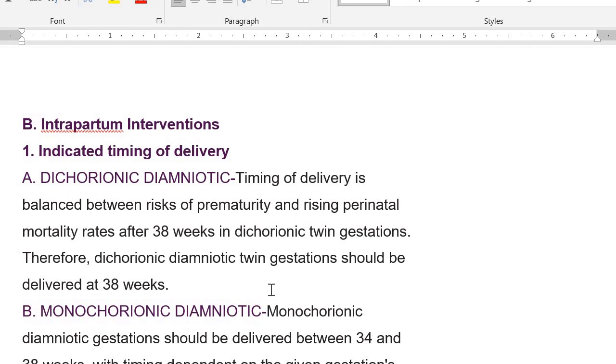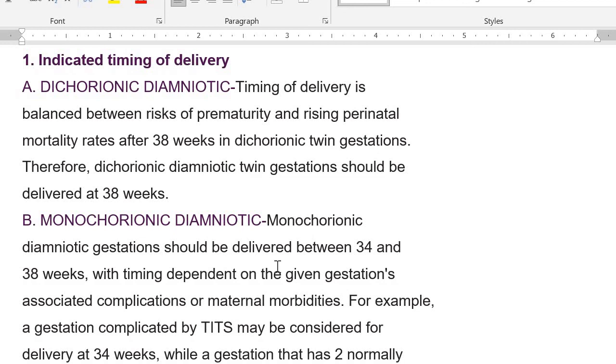Intrapartum, you will do a cesarean only for obstetric complications. The care should be in a consultant-led unit. In the intrapartum interventions, like when she is in labor, what should be done? The most important area is when you are going to deliver them. In cases of dichorionic diamniotic twins, the timing of delivery is balanced between the risks of prematurity and the rising perinatal mortality rates after 38 weeks. Therefore, dichorionic diamniotic twin gestation should be delivered at 38 weeks. You will counsel the patient at 37 weeks and you will deliver this patient at 38 weeks.